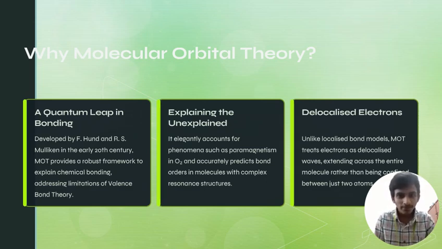It was developed by F. Hund and R. S. Mulliken in the early 20th century, and it explains the unexplained, accounting for phenomena such as paramagnetism in O2 and accurately predicting bond order in molecules with complex resonance structures. It also describes delocalized electrons, unlike localized bond models. MO theory treats electrons as delocalized waves extending across the entire molecule.